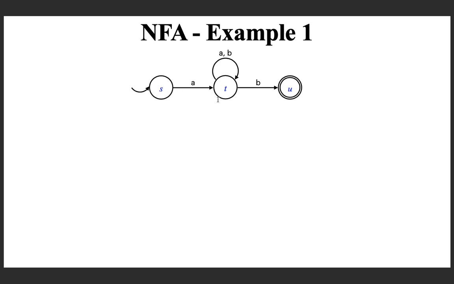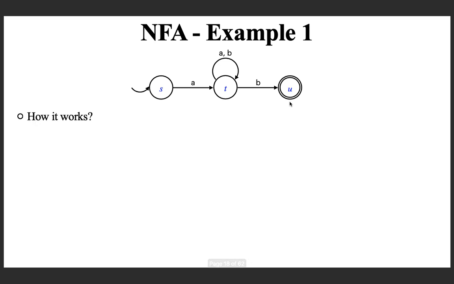If you come to the state T, it again violates the condition for a DFA, because for the symbol B, 2 transitions are defined. One is this, another one is going here. Or if you come to this last state, transitions are not defined for both the symbols A and B. So, definitely this is not a DFA, but it is an NFA according to the properties.